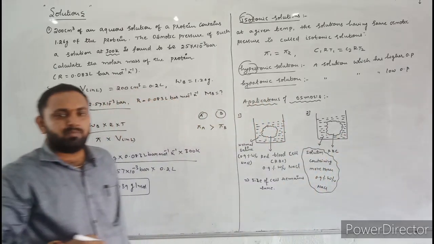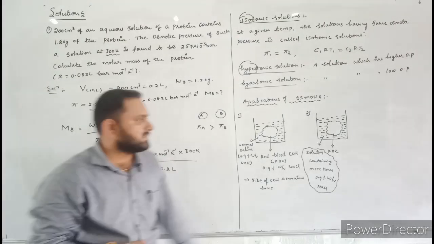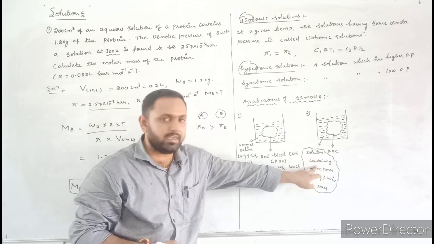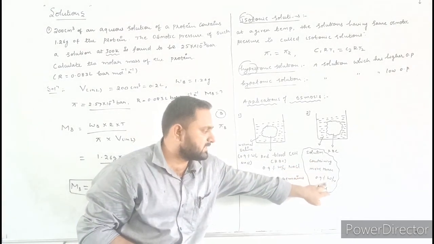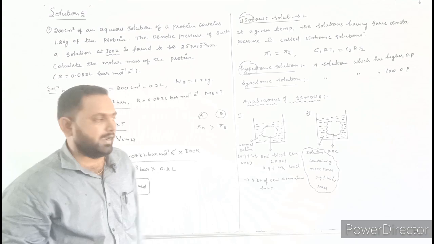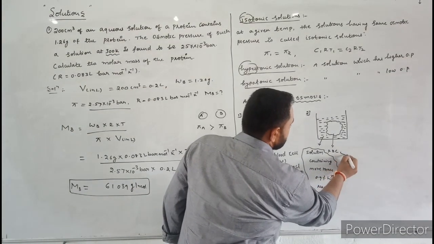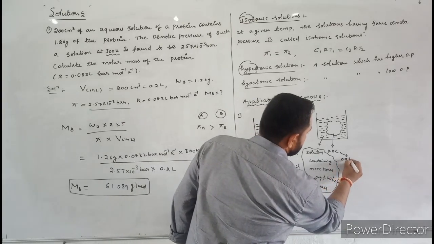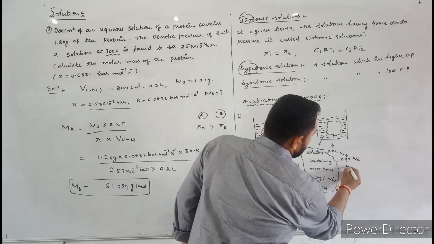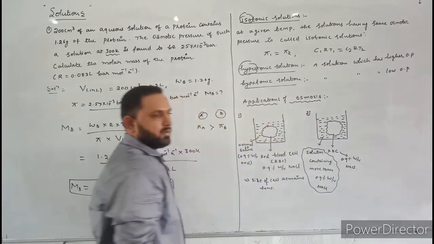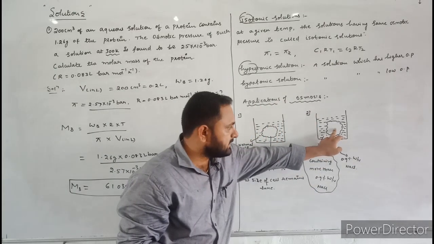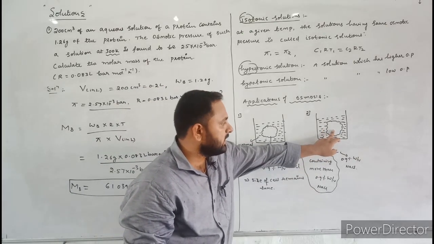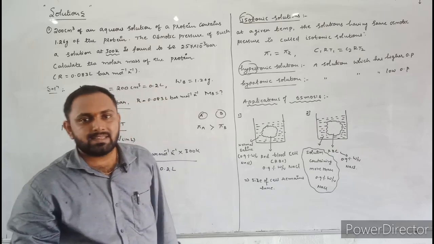Here, when the RBC is placed in a concentrated solution, what is the concentration of sodium chloride in the RBC? In the RBC, there is 0.9% weight by volume sodium chloride. Compared to the inside solution, the outside solution is more concentrated.